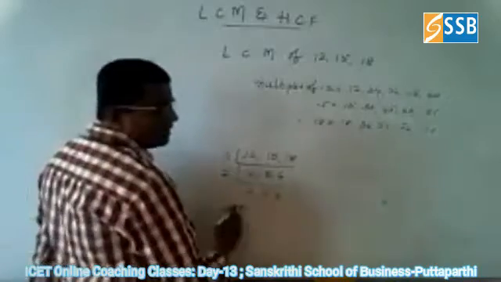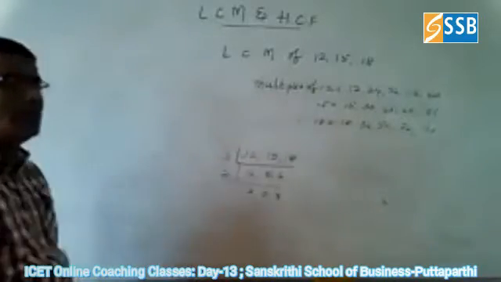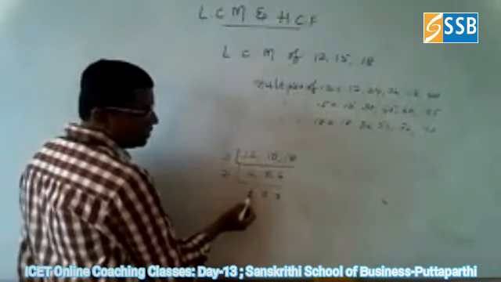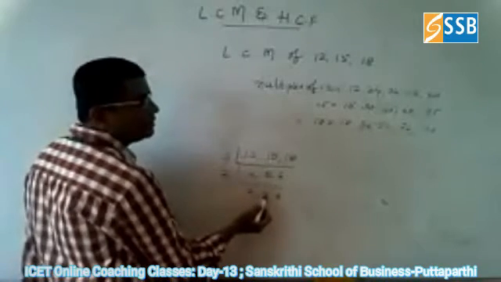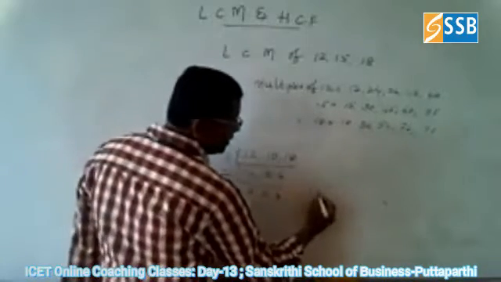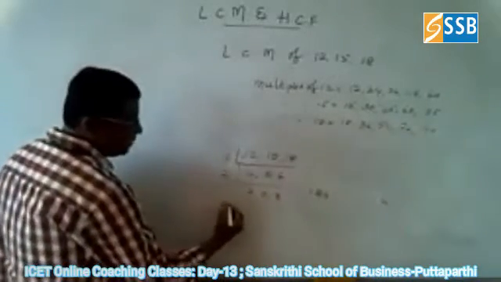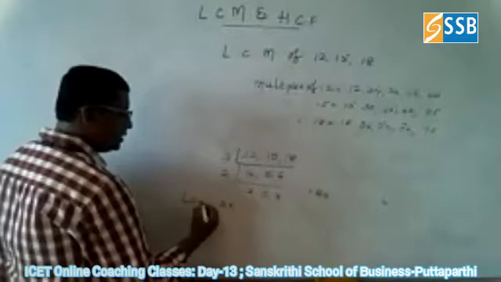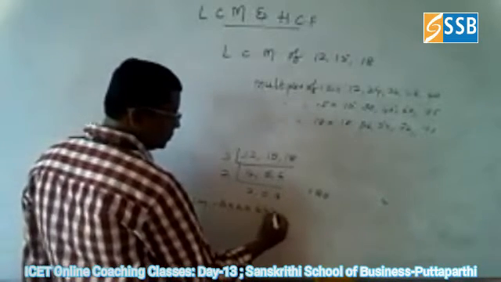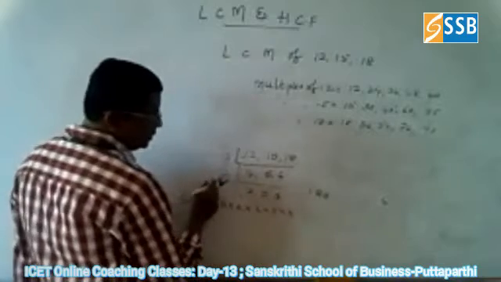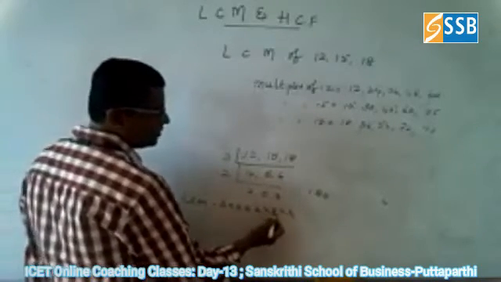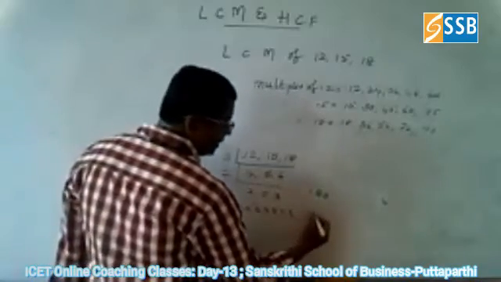Again, no two numbers are divisible by any number now. So what is the answer? 3 2s are 6, 6 2s are 12, 12 5s are 60, 60 3s are 180 is the answer. Means LCM is equal to 3 into 2 into 2 into 5 into 3. 3 2s are 6, 6 2s are 12, 12 5s are 60, 60 3s are 180 is the LCM.